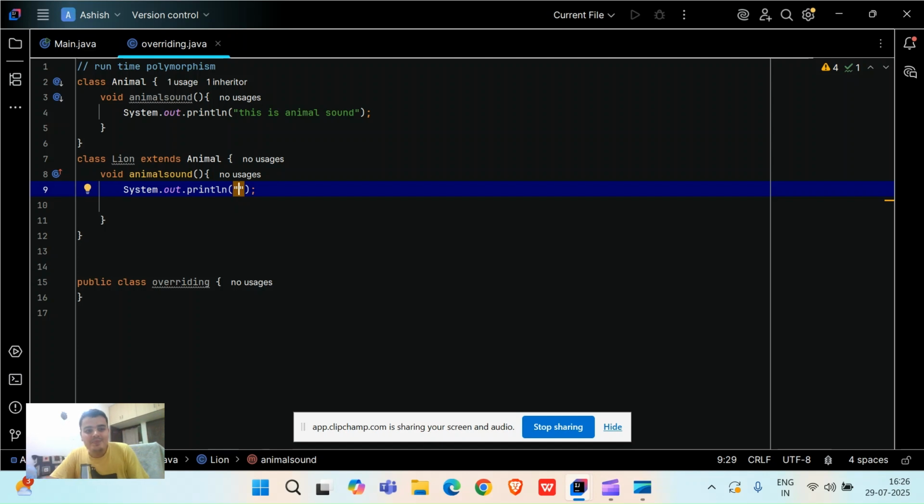Think like this, friends. So friends, void animal sound, when it comes to defining this method, this is the method from the lion class. You tell me, how does a lion sound? Lion never sounds, right? Lion just roars. I just roar. Who is telling this? Lion is telling this.